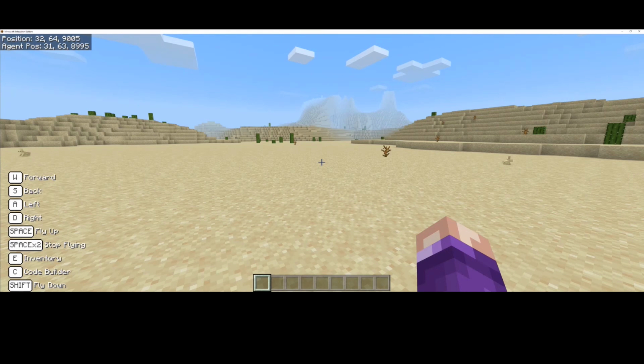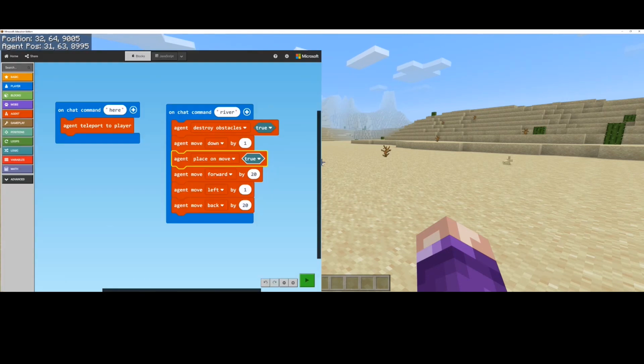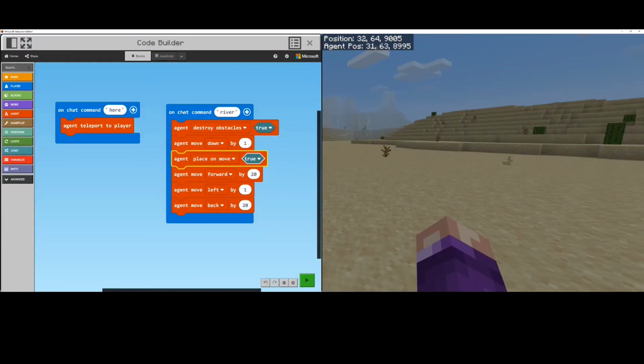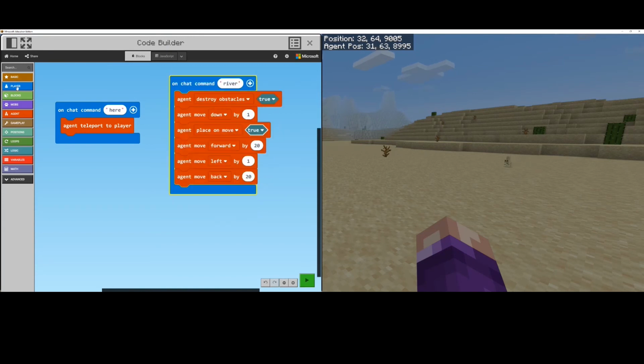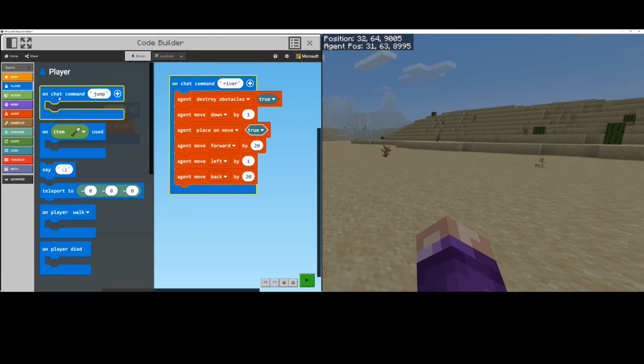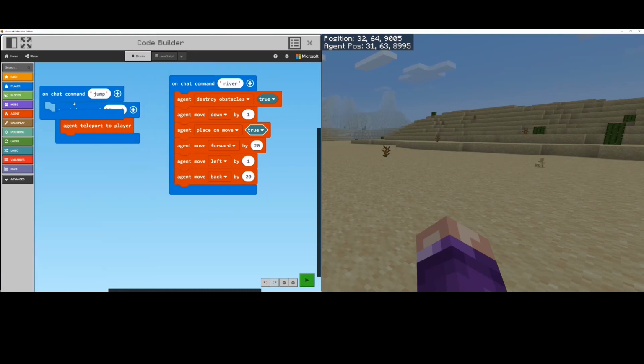But I'm going to press C, and I'm going to add in another chat command block in the meantime, and I'm going to call it pyramid. Okay, so I'm going to go to player, on chat command, and I'm going to name this one pyramid.